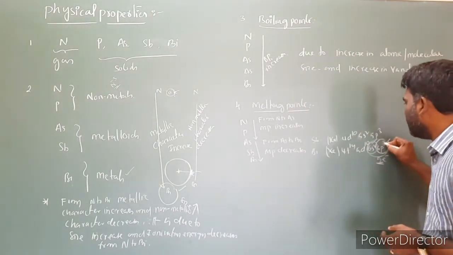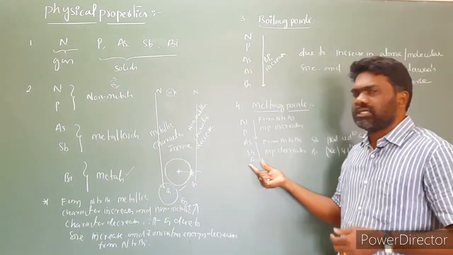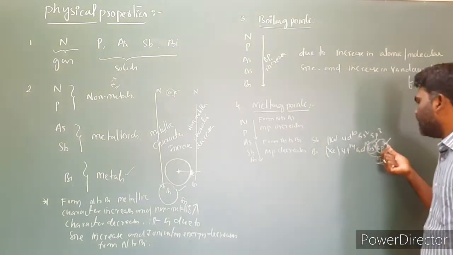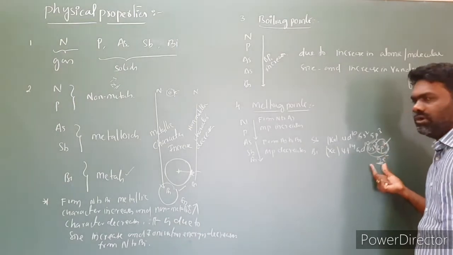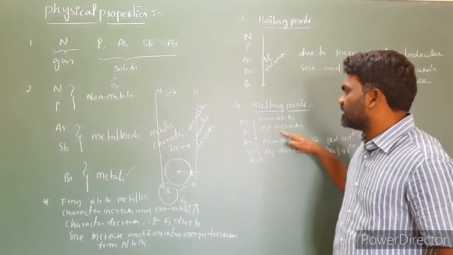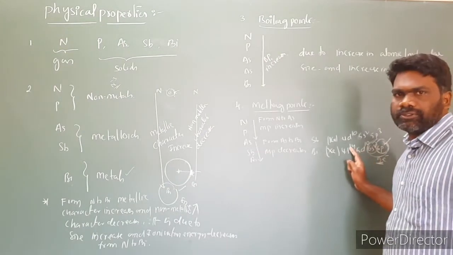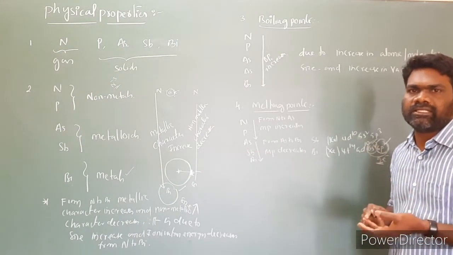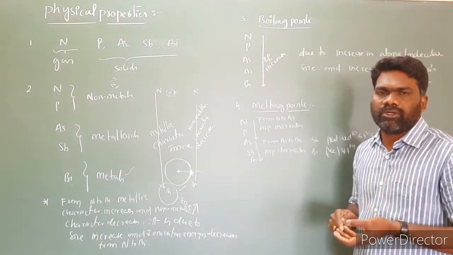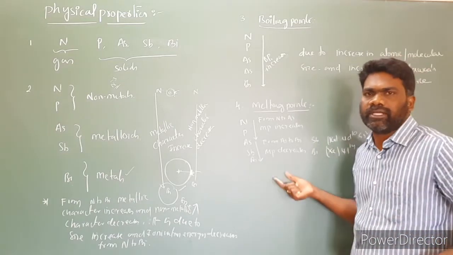Because of the availability of 3 electrons for the bonding instead of 5 electrons, the melting points decrease. So simply, while moving from nitrogen to arsenic, melting points increase. From arsenic to bismuth, melting points decrease. This is due to the availability of only 3 electrons for the bonding instead of 5. The more electrons available, the stronger the bond. With fewer electrons available, the bond becomes weak, and so the melting points decrease.